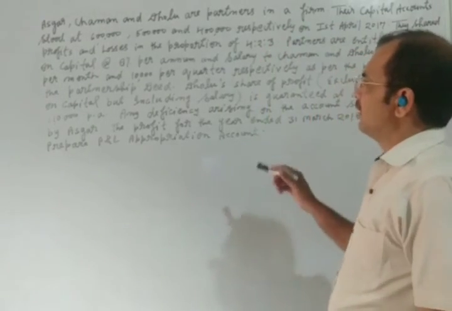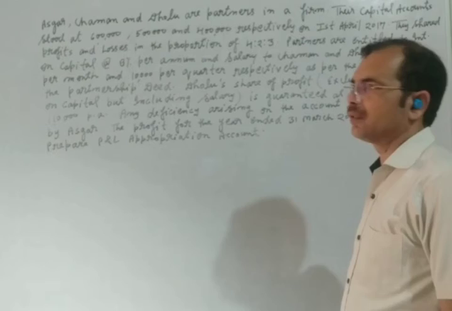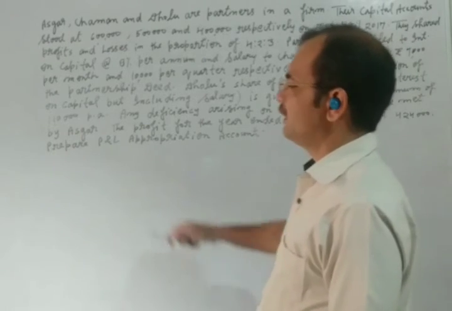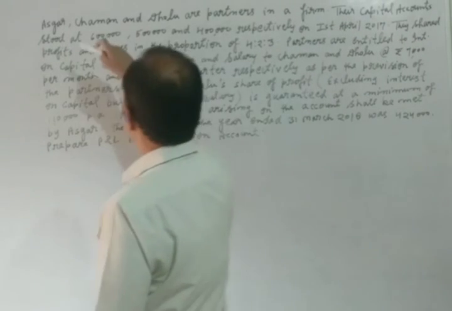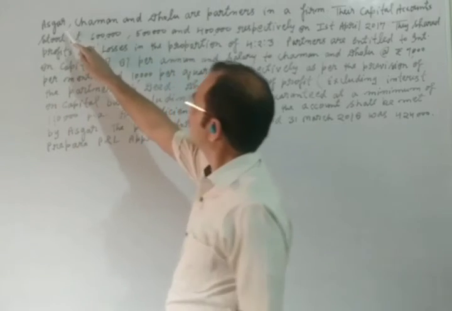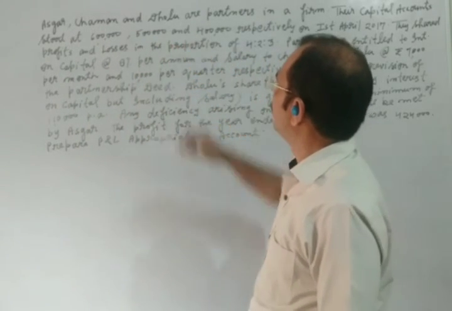Now we will take a tough question of guarantee of profit. There are three partners in a firm. The names of the partners are Asgar, Chaman and Dolu.